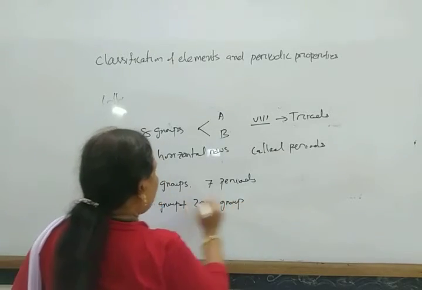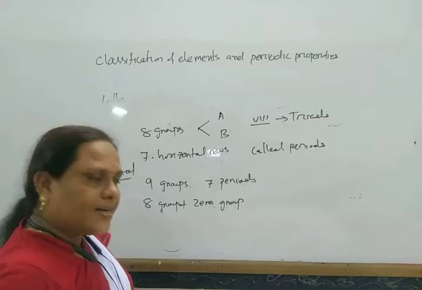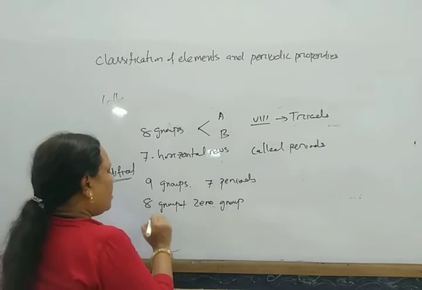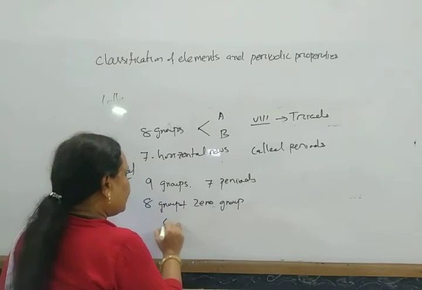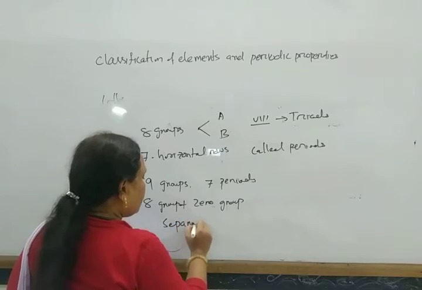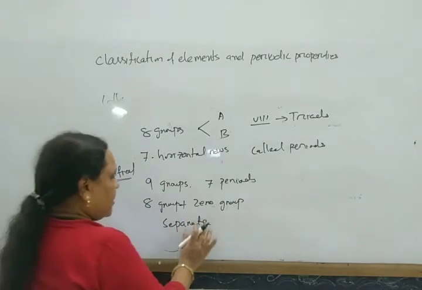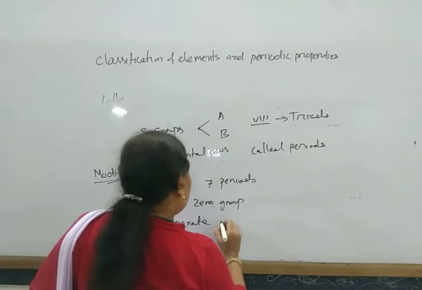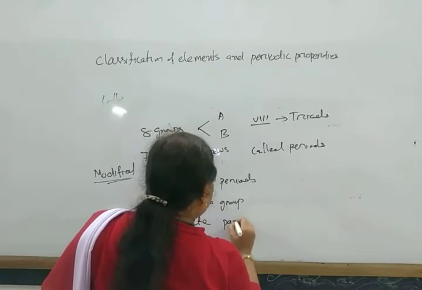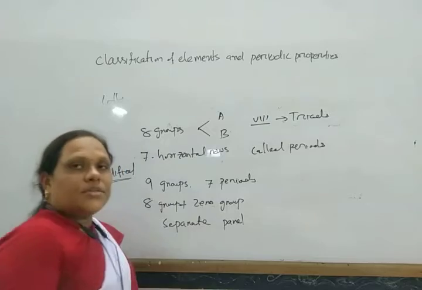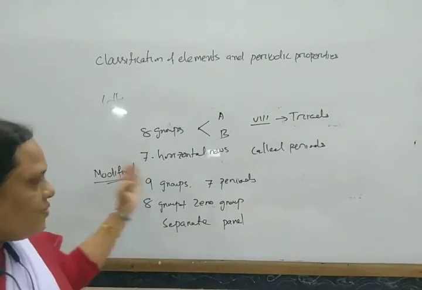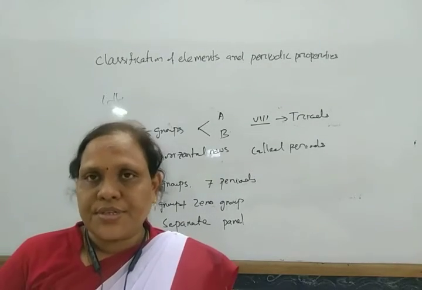Lanthanides and actinides were also kept in a separate panel. So in this way, the modified Mendeleev's periodic table is constructed.